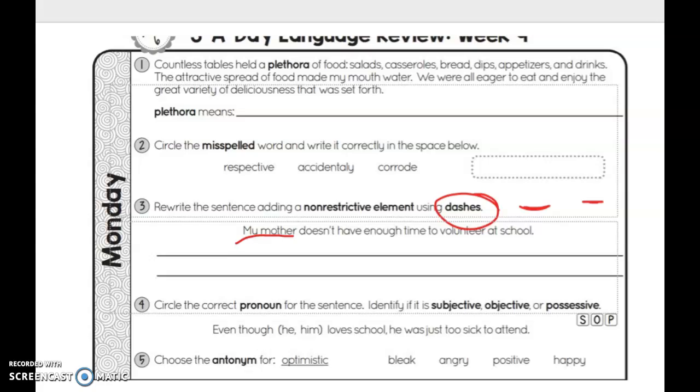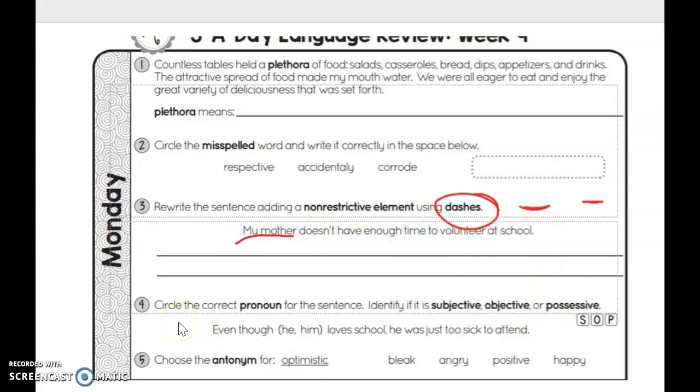However, now you get some information about school too. We're doing our subjects, so write your subject, you're adding a dash, you're adding extra information about your mom, maybe anything you want to say about her, and then you're writing the rest of the sentence, which doesn't have enough time to volunteer at school.